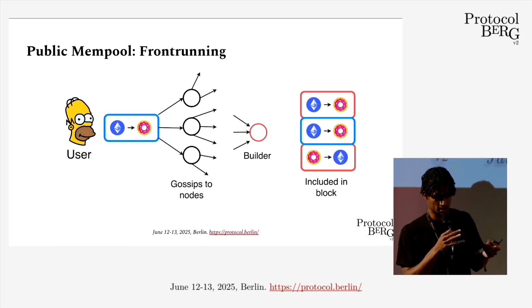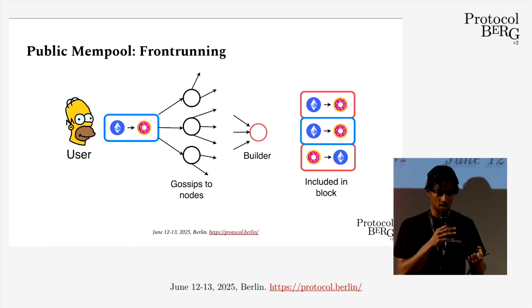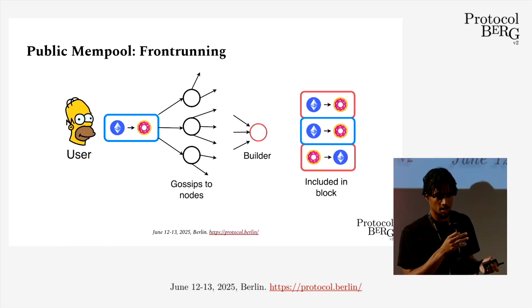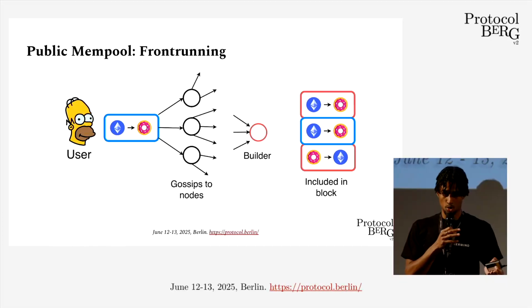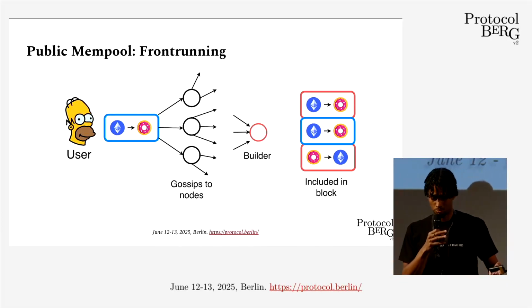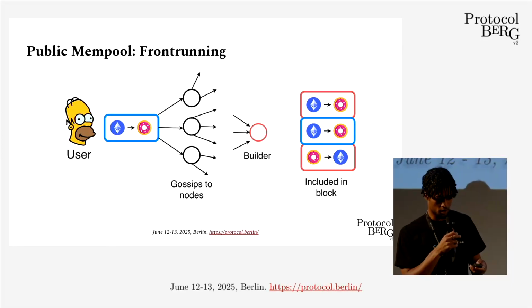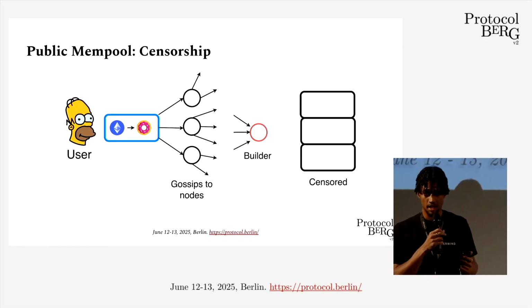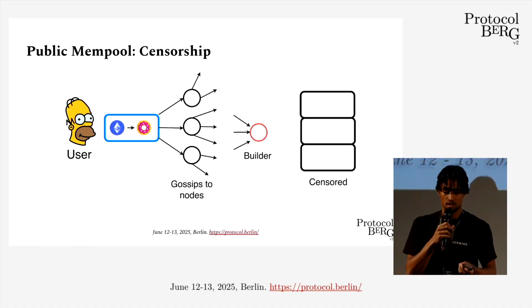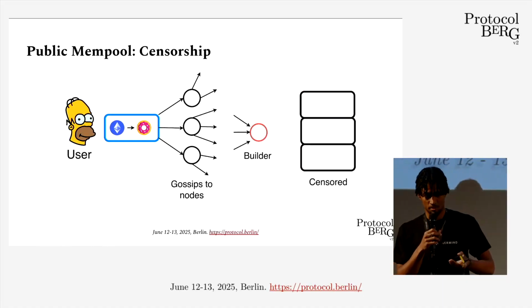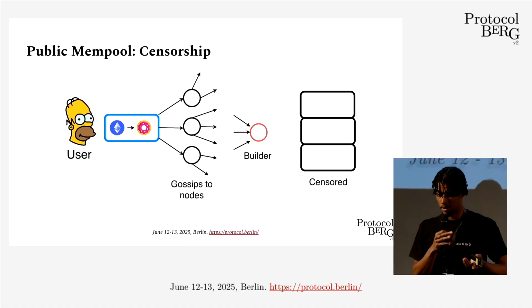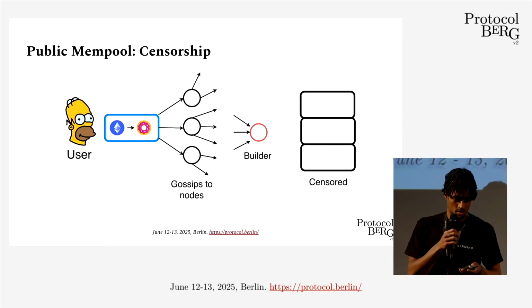What if they want to extract MEV, essentially? The first thing they could do is front run the user's trade. They could insert their own trades ahead of the user's, trading against them and giving them worse execution and extracting value. They can do this because they ultimately control the ordering in the block. The other thing they could do is censor the user. Since they can decide what goes into the block, they can just decide to completely omit the user's transaction.